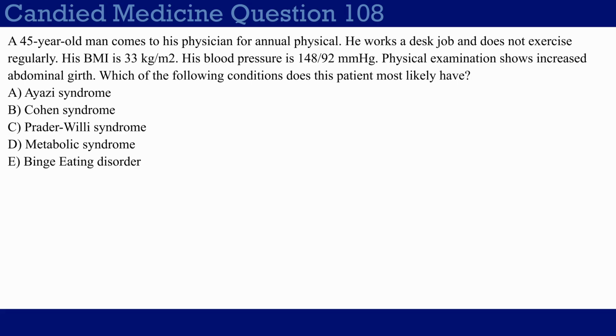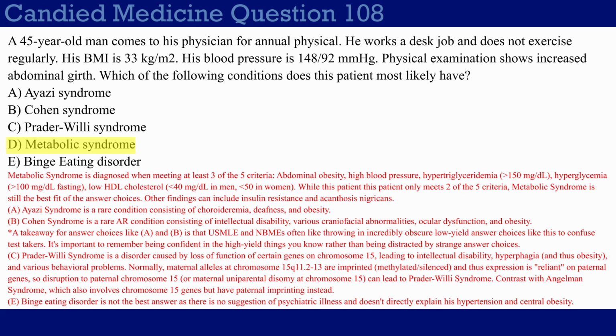So this should be a really easy question that most of you should get right. If you cannot identify choice D, metabolic syndrome, even from what little I gave you in this question, you might be in a bit of trouble. But let's just go over real quick. The official definition for metabolic syndrome is that you need to fit at least three of the five criteria of abdominal obesity, high blood pressure, hypertriglyceridemia, hyperglycemia, or low HDL cholesterol.